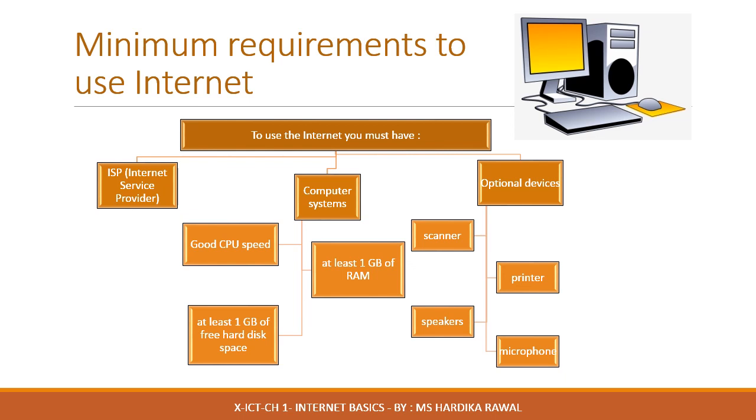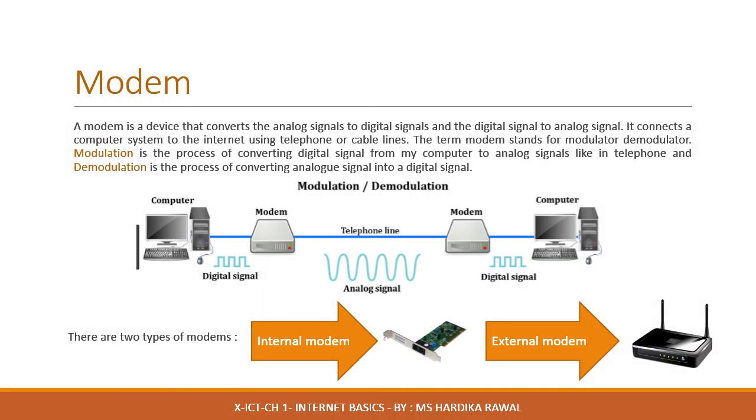But this must not be a problem because most of today's computers come with at least 500 GB hard disk space. Besides the above, a sound system with a microphone, speakers, and a device like a printer or scanner are desirable but not compulsory. Now let's learn about the modem.